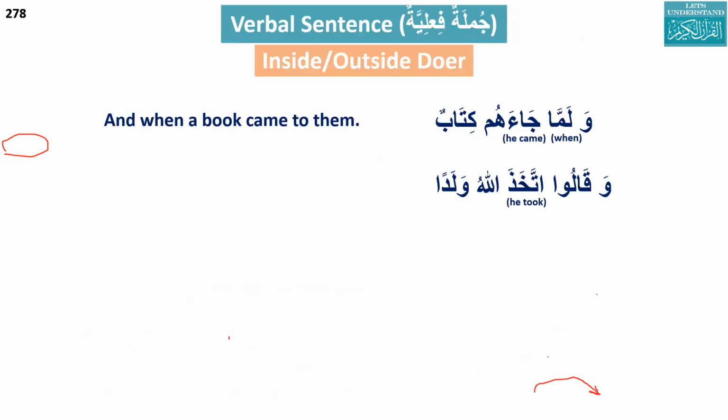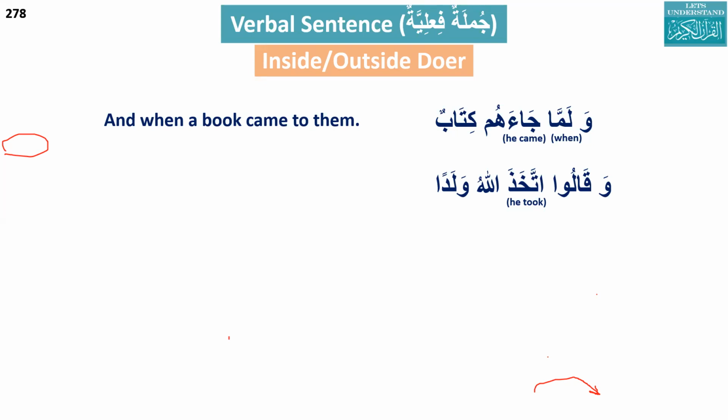Okay. Can you please read this? وَقَالُوا اتَّخَذَ اللَّهُ وَلَدًا. Now try to translate it. And qalu, they said. Here the inside word is they, so there is no problem. They will be fa'il. They said.